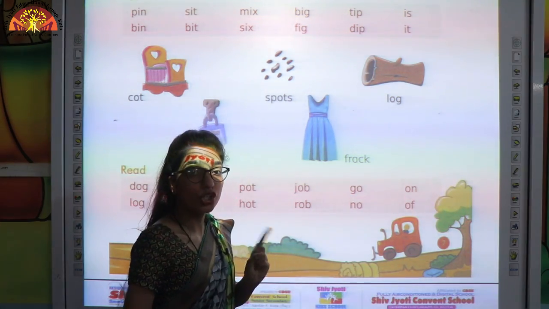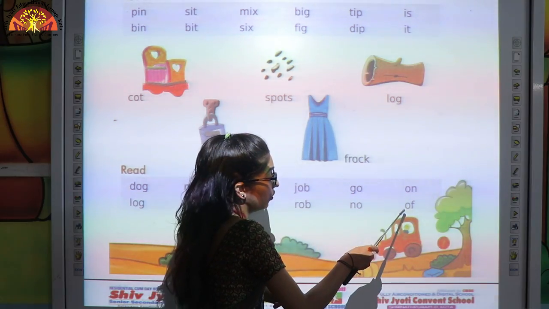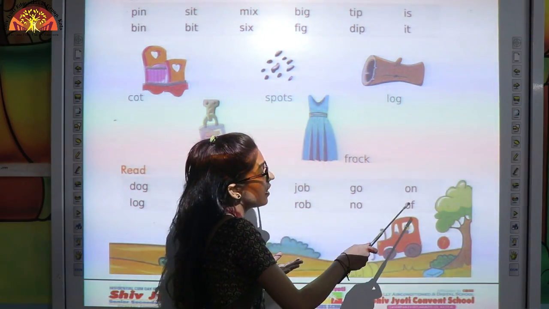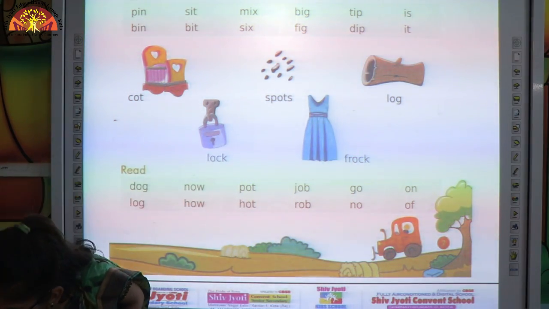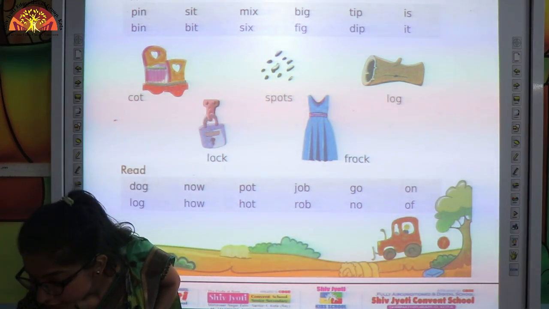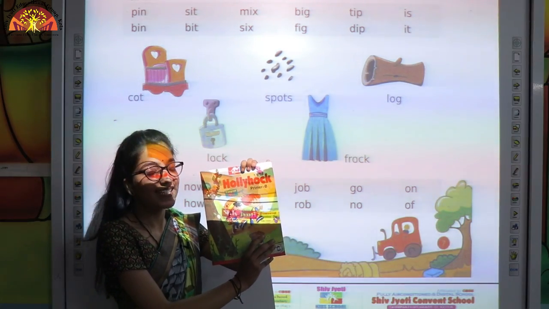N-O, no. O-F, off. So kids, like this you have to do reading practice of page number 7 of your Hollyhock book.